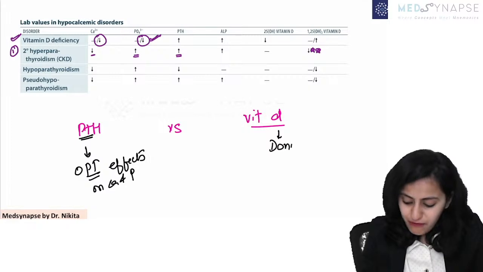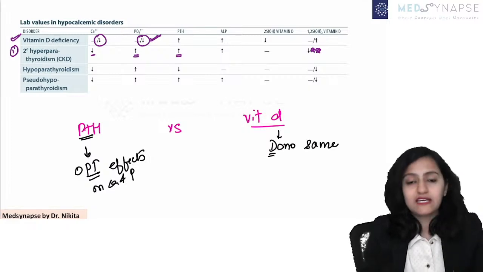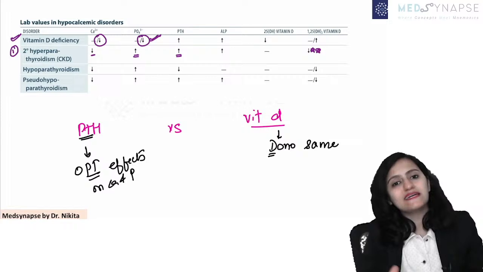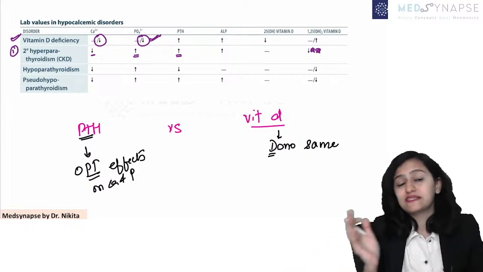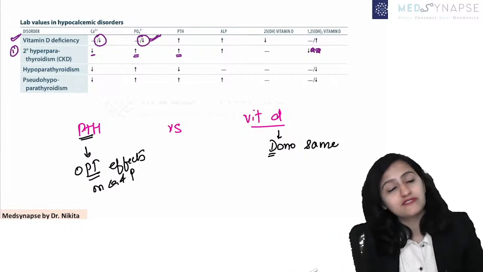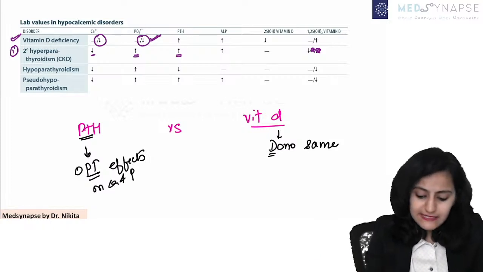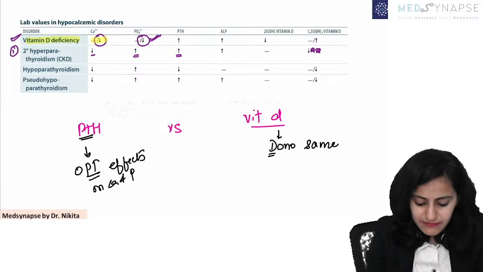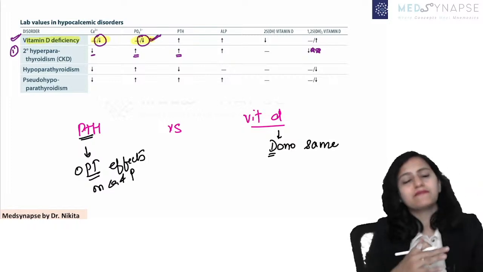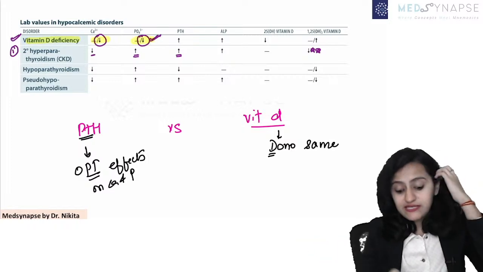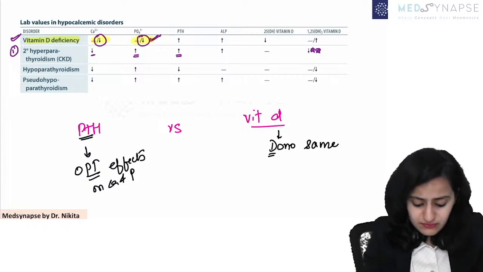With vitamin D, both go in the same direction. If vitamin D is less, calcium and phosphorus are also less. If vitamin D is high, calcium and phosphorus are also high. So if vitamin D is low, calcium is low and phosphorus is low, everything is in the same direction, so this is a problem of vitamin D.